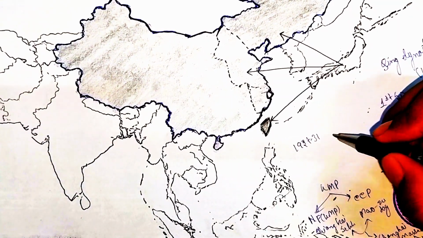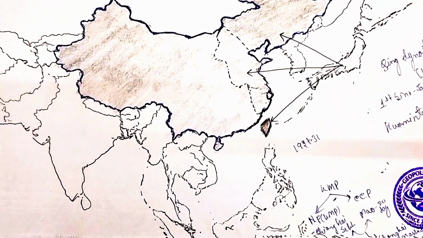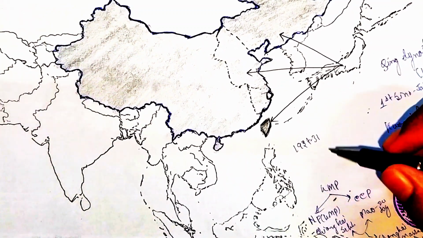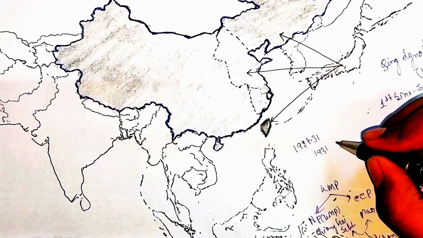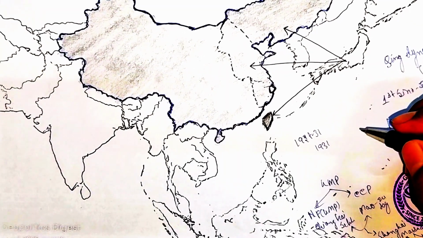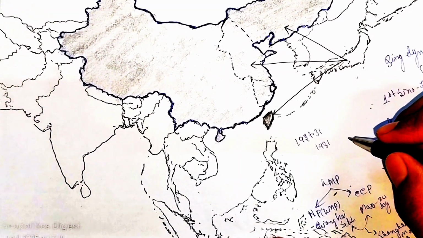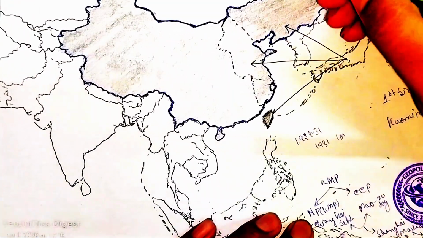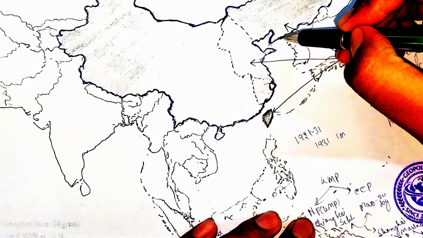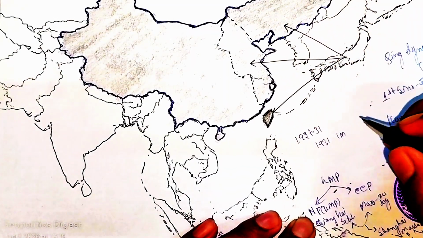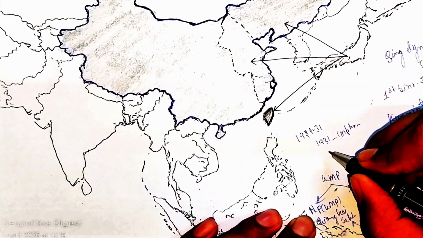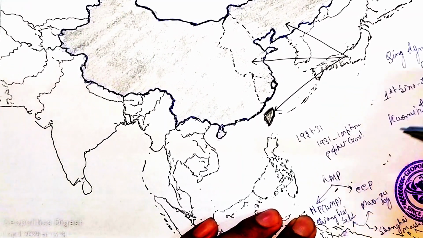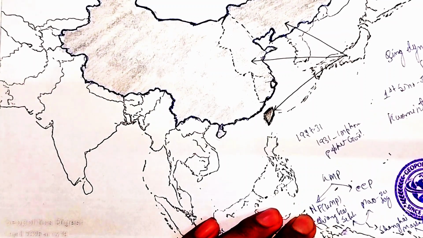Now, on seeing this as an opportunity, Japan again planned to take over some lands. In 1931, it attacked and captured Manchuria. This is Manchuria, a large chunk of land of China, and Japan set up a puppet government. China lost a huge land.